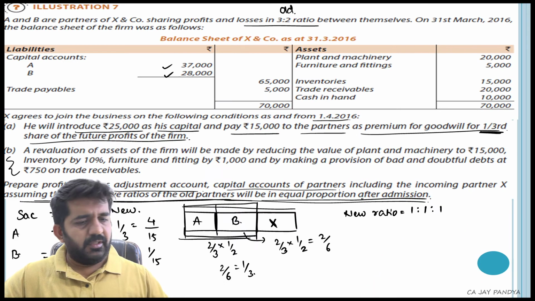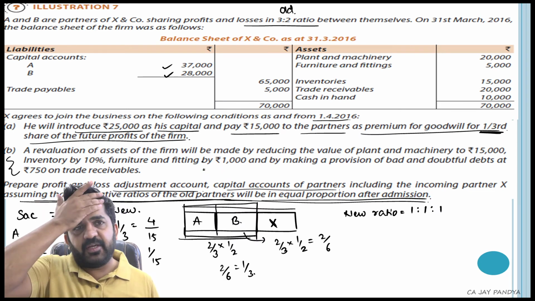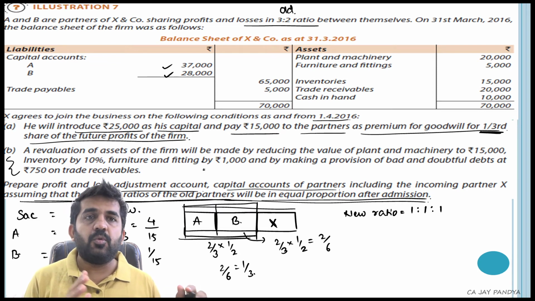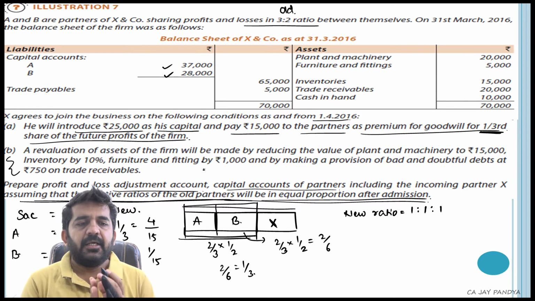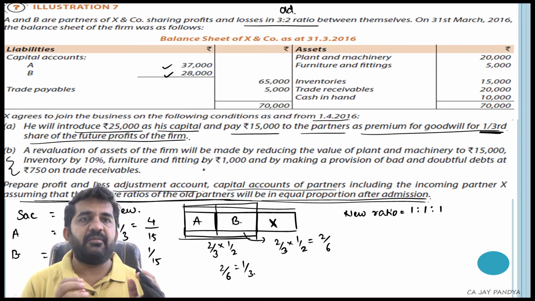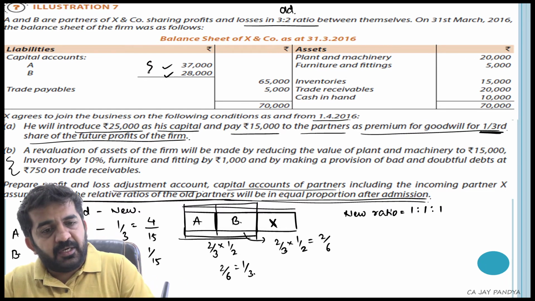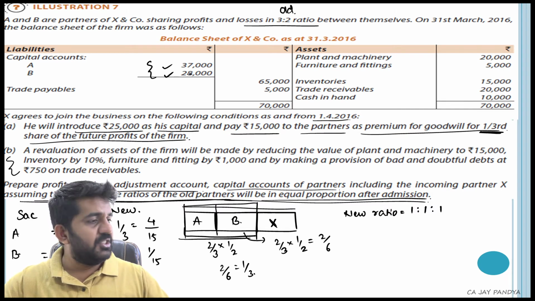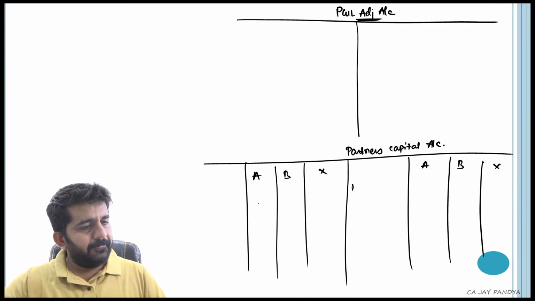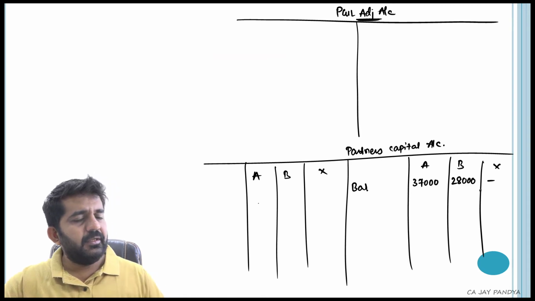Let us go one by one. If this was a full-fledged question where I need to prepare a new balance sheet, then I would have written the whole balance sheet in my new working. But here I am only required to prepare revaluation and partners' capital accounts. So out of the whole balance sheet, only two items appear: balance of A is 37,000, B is 28,000.